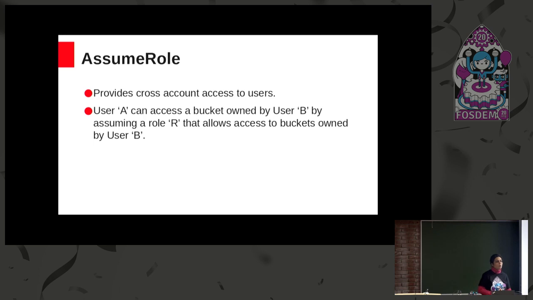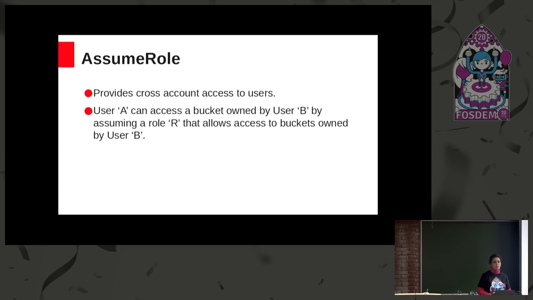Now I will be talking about a couple of STS APIs that have been implemented in RGW. The first one is the Assume Role API, and the Assume Role API is mainly for providing cross-account access to users. Let us say we have two users, user A and user B, and user B has some buckets which user A wants to access temporarily.